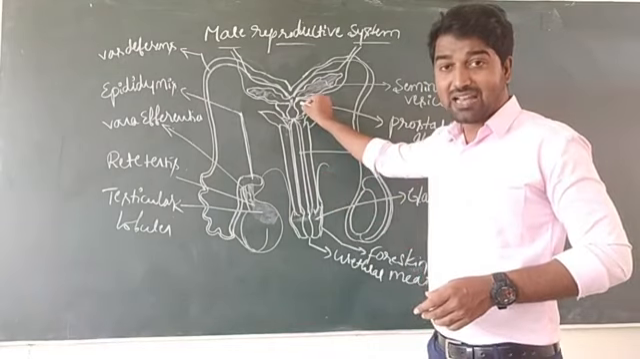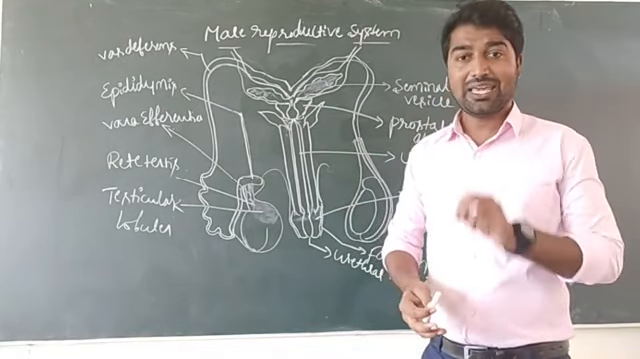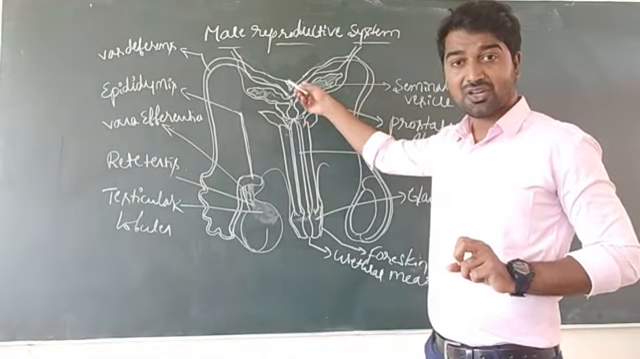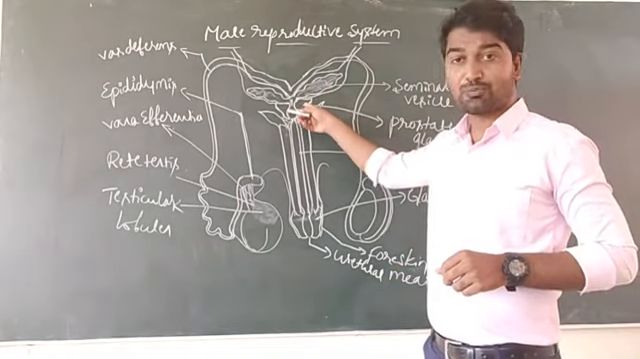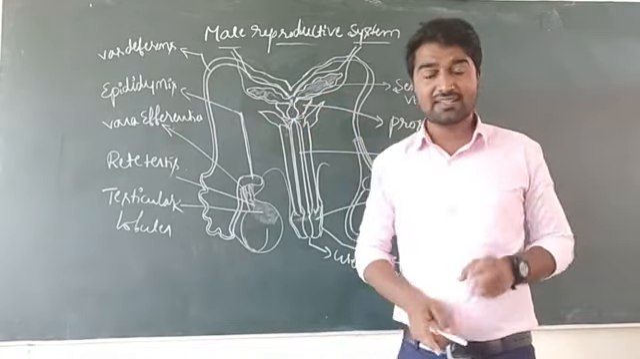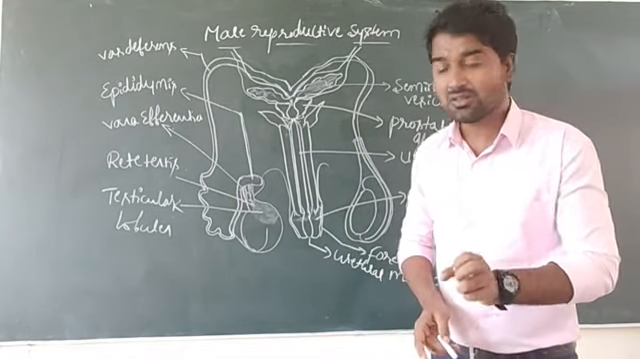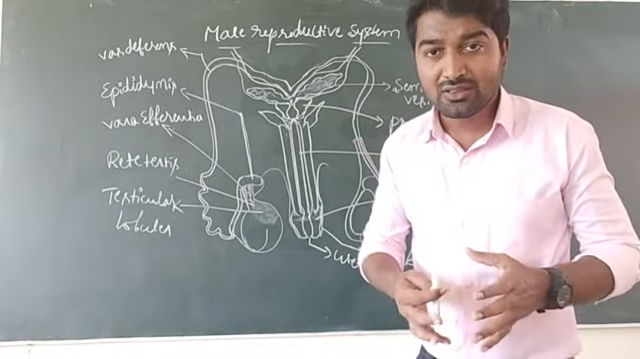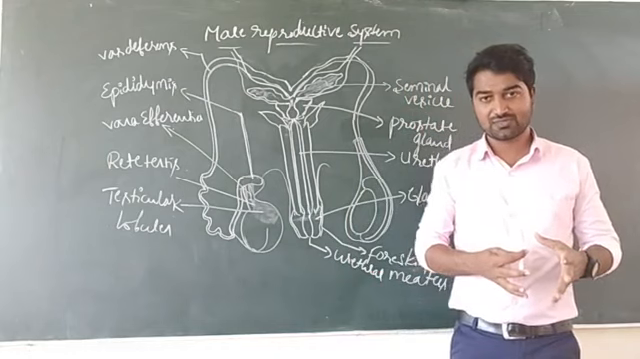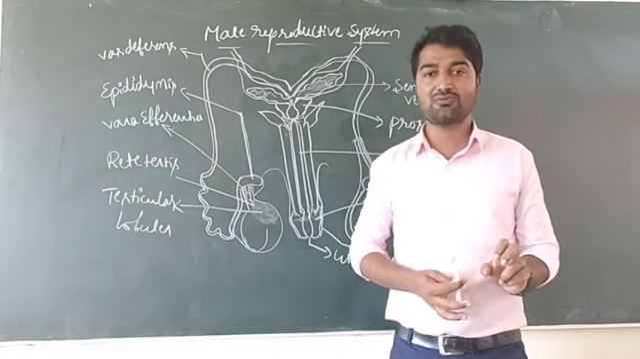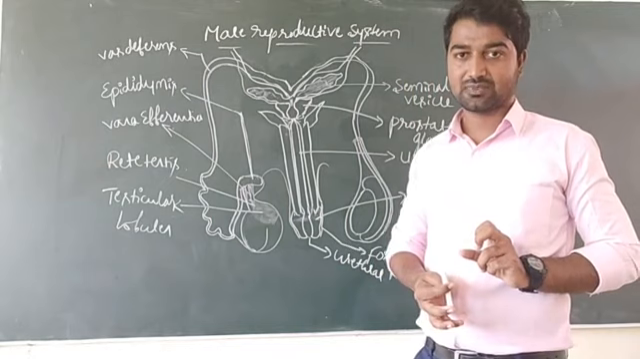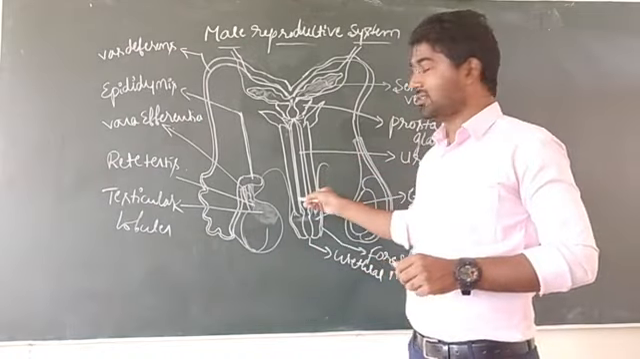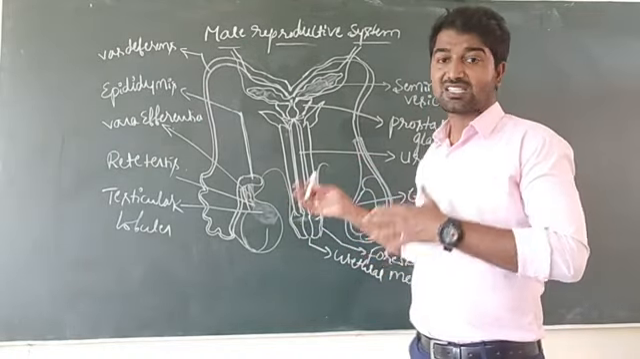This prostate gland secretes a milky white secretion. In the case of the seminal vesicle, that secretion is usually yellowish in color, but the prostate gland secretes a milky secretion, and this milky secretion neutralizes the urine, which may kill the sperms. That is the important function of the prostate gland. The secretion of the prostate gland neutralizes the urine, which may kill the sperms.